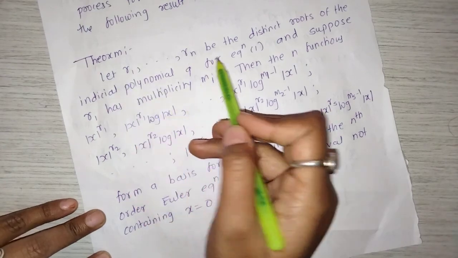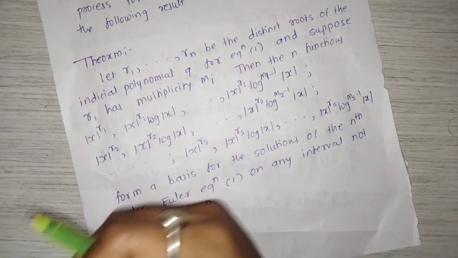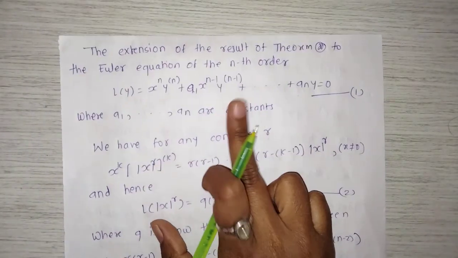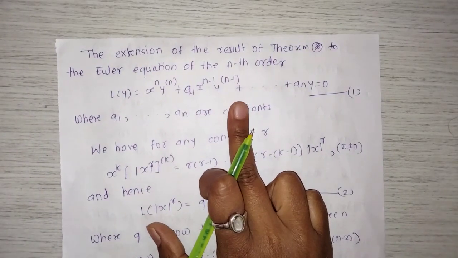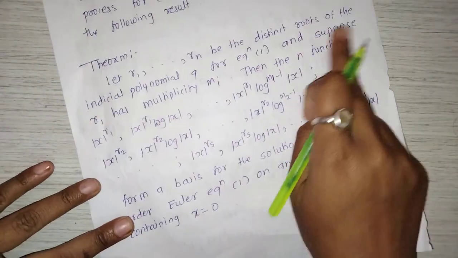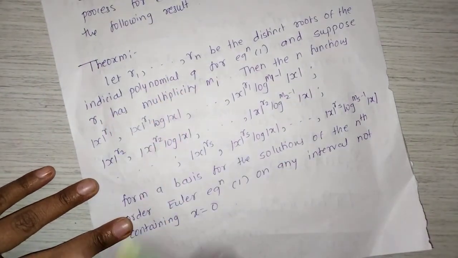Let r1 and so on up to rs be the distinct roots of the indicial polynomial q for equation 1, the Euler equation of the nth order, and suppose ri has multiplicity mi.